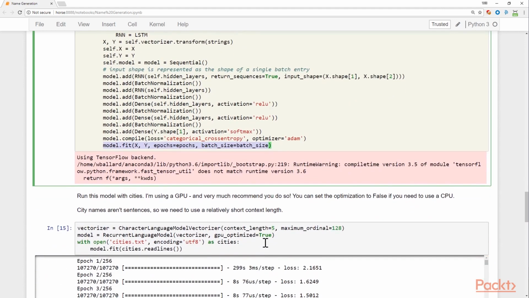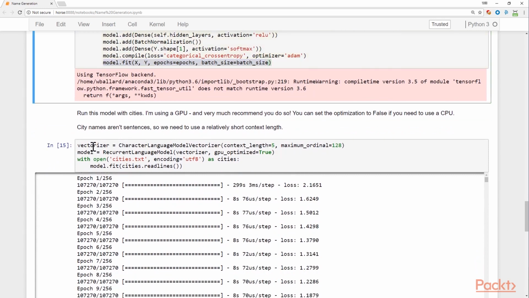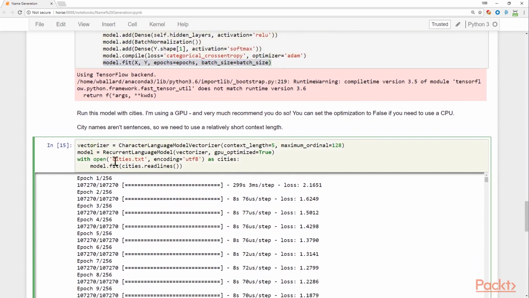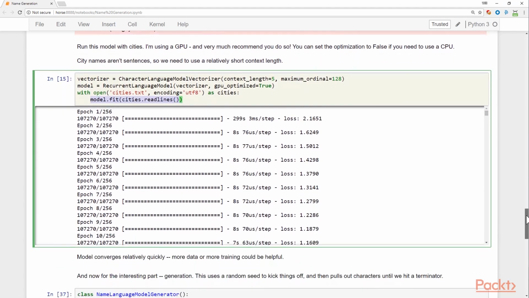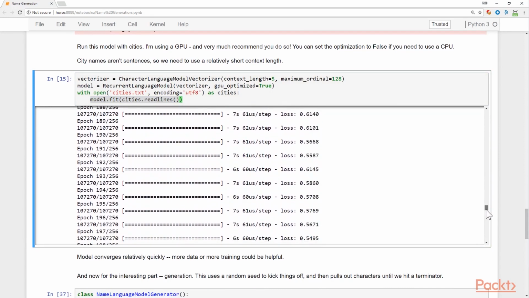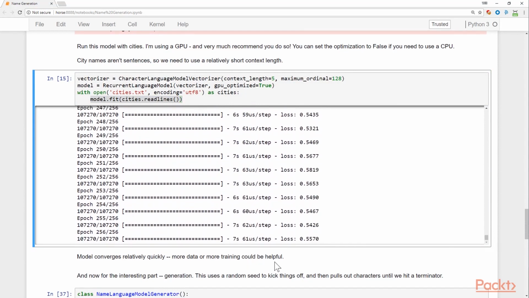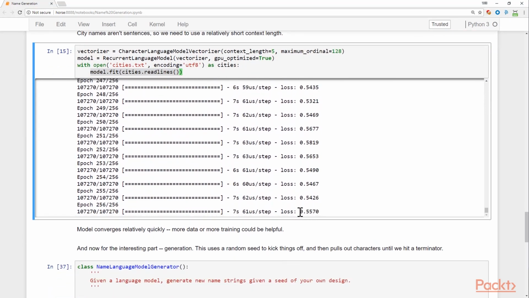Now looking at the training in this model, we just go ahead and set it up, pass in the cities.txt, reading each line from the file, and then showing you the output of the training loop here. You'll notice that it actually starts off and converges the loss relatively quickly. We go from a little over 2, and then it rolls down through each epoch to about 0.5, and then really flatlines. More data would definitely be helpful here, and more training iterations may work as well. So this model is not particularly accurate with that relatively high loss value, so we're going to see maybe a few little strange results, but if you can get a bigger set of data, that would be useful.